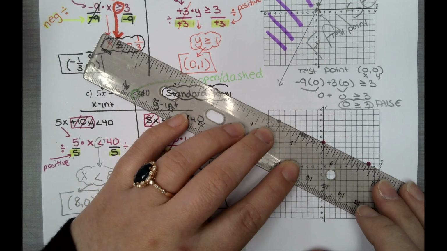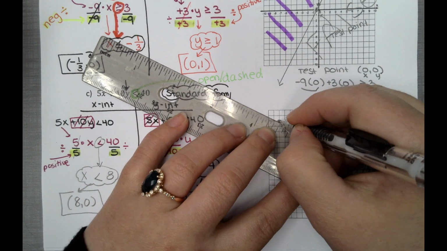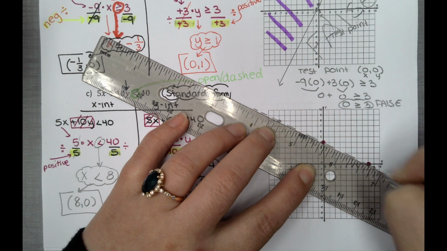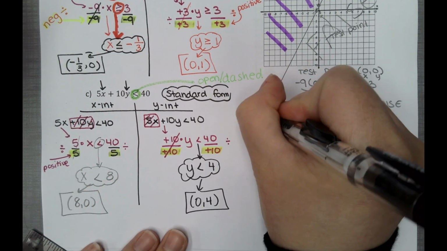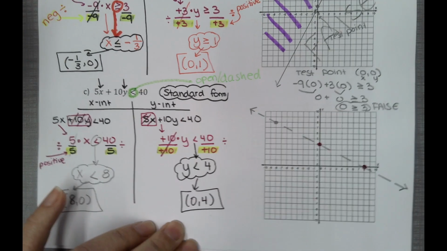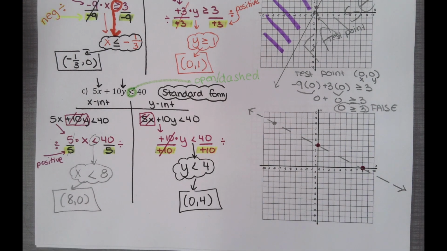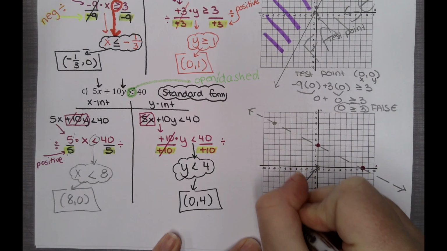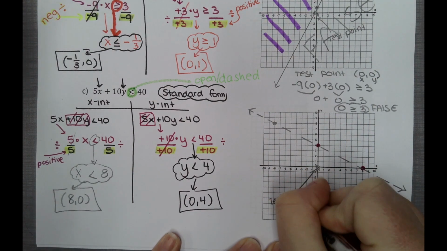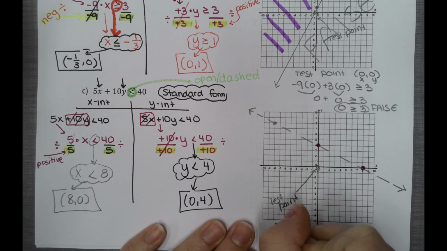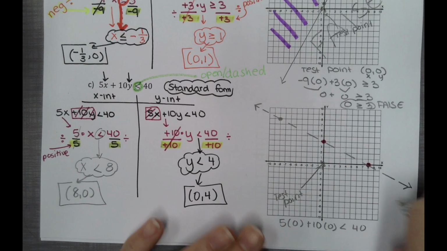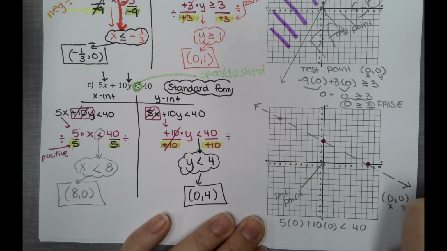Let's bring our ruler. Dashes. Make sure you have arrows. If you do not have arrows, it would be marked as incorrect. And then again, here's our testing point. We're going to do our testing point one more time. Testing point: 5 open plus 10 open less than 40. Put in 0 and 0 for your testing point of 0, 0.